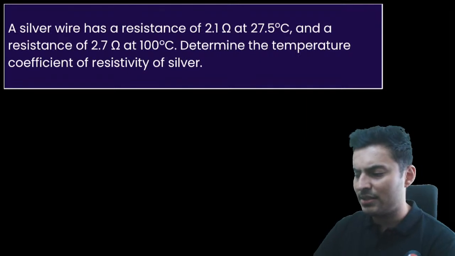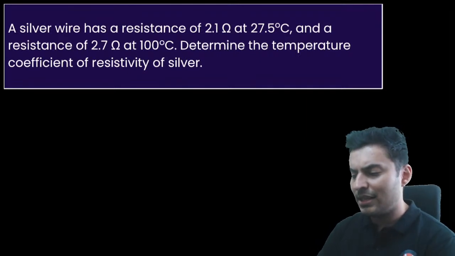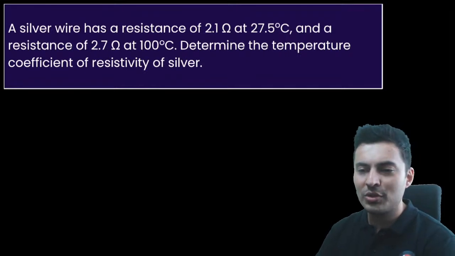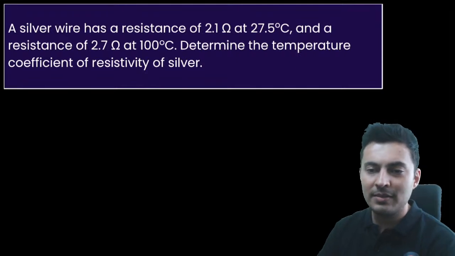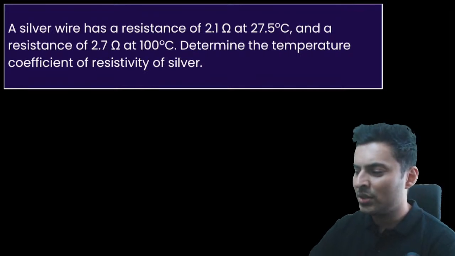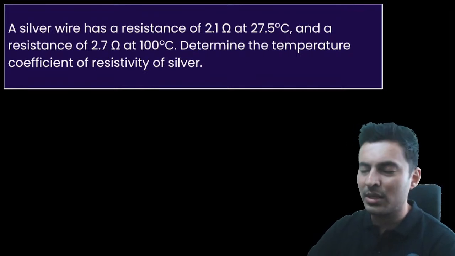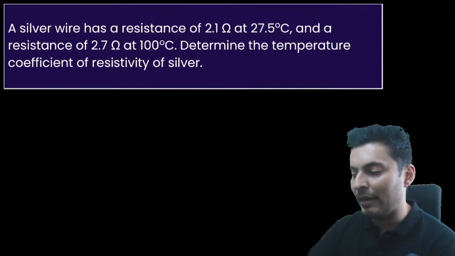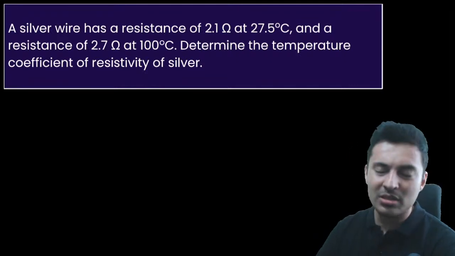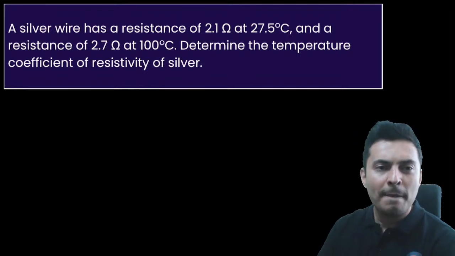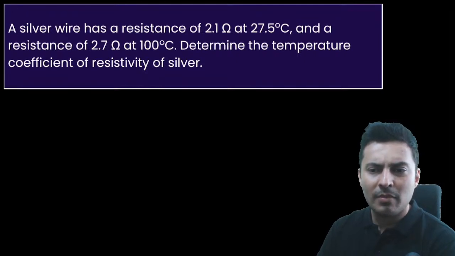Silver wire has some resistance at this temperature and some other resistance at this temperature. Determine the temperature coefficient of resistivity of silver. You should just know the formula and that's it. Wave optics diffraction derivation not needed. Or just know the basics of it, because the actual derivation is much more complicated. What they have done is very vague and very random in NCERT, especially that diffraction derivation. So you can just go through it, but it is not so important, Nakshatram. Okay. All right.